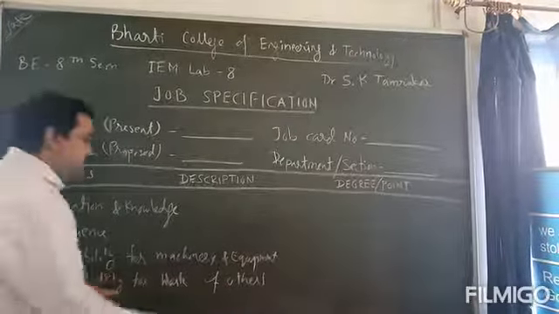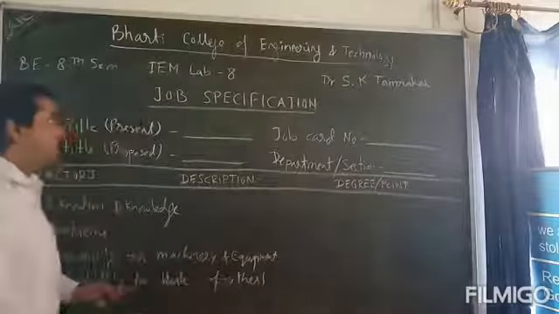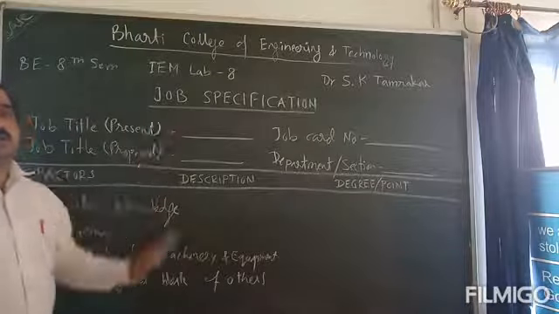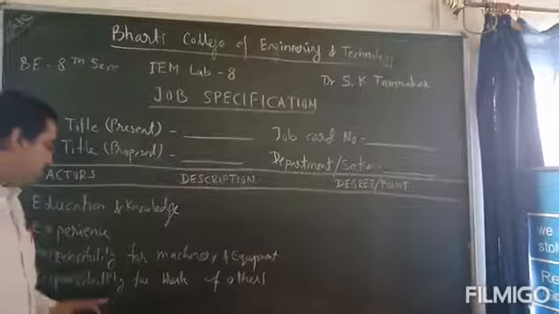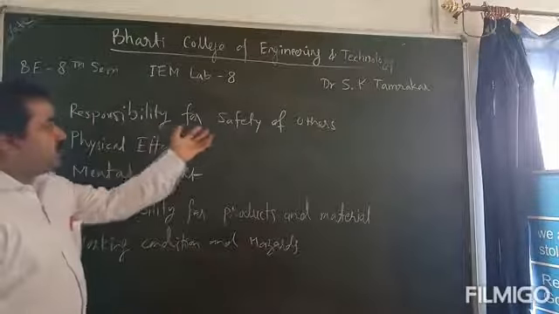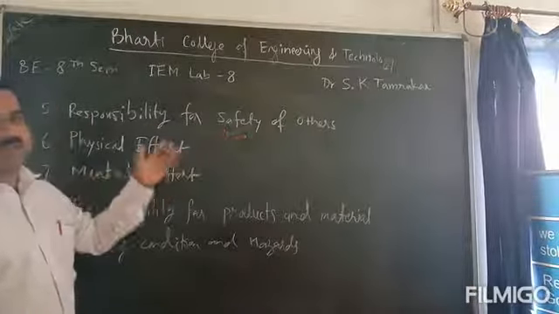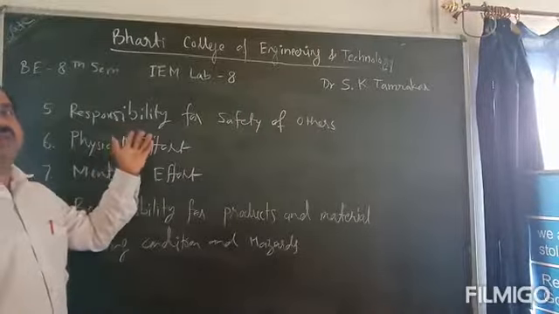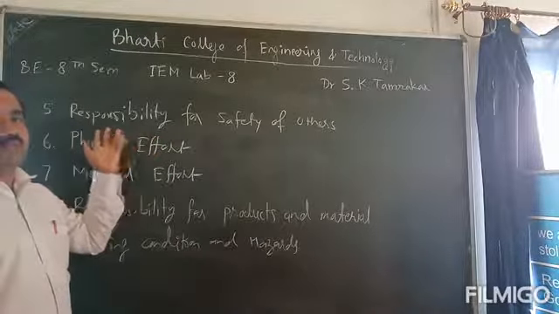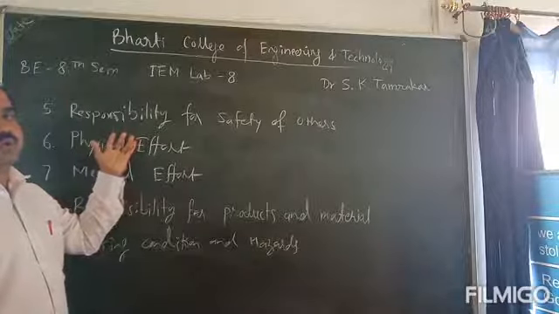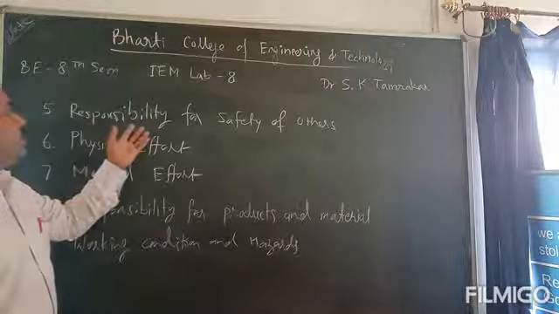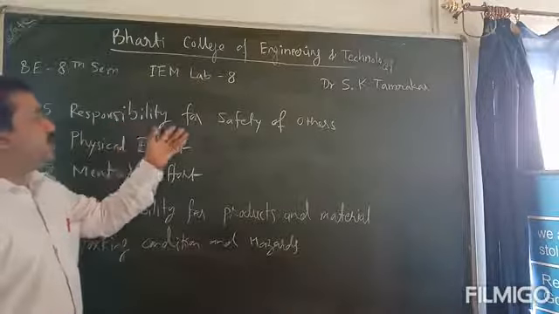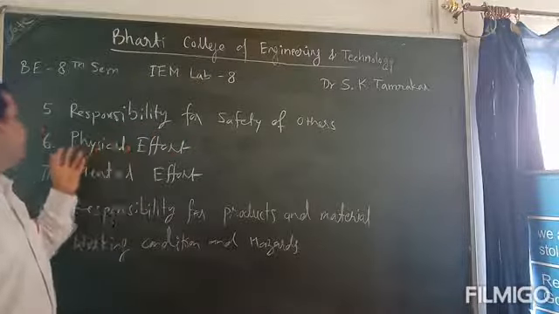Sometimes for performing the job, some other help from outside is also required. Then responsibility for safety of others. If some other people are involved while working on the job, then it is the responsibility of that man for the safety of those involved.